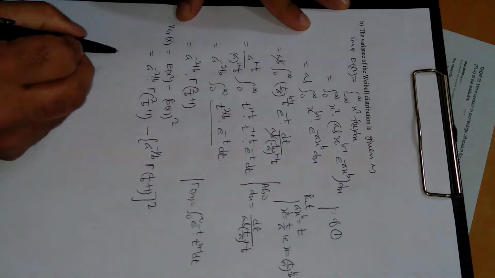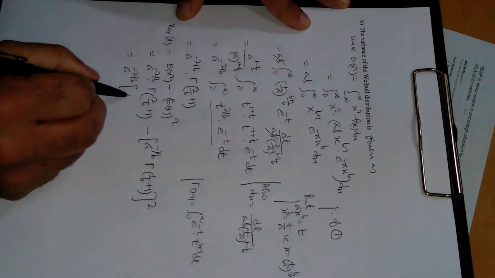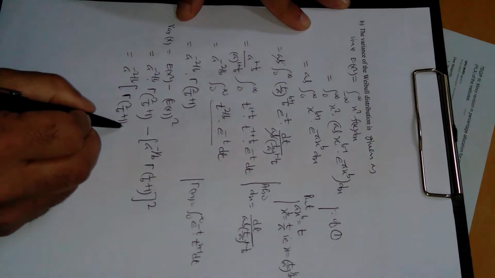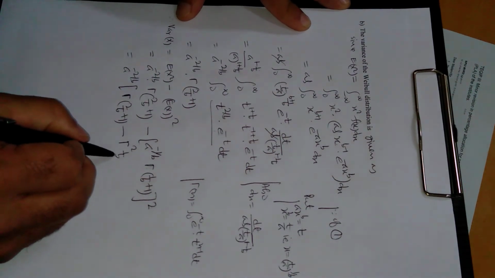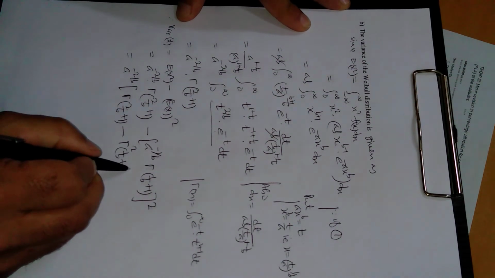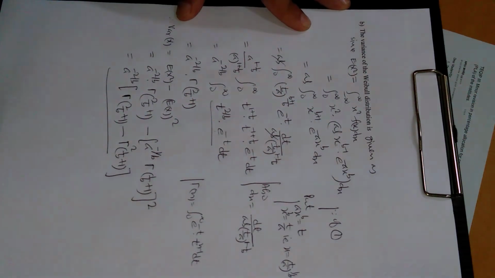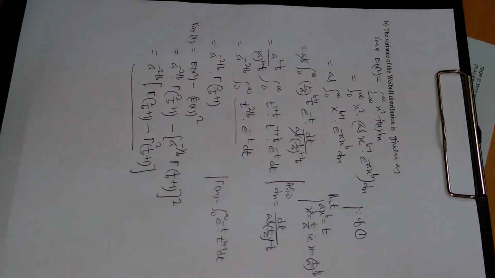So what is common between both of these two? a raised to power minus 2 upon b is common. Here we are left with gamma 2 upon b plus 1, and here this is gamma square actually, gamma square 1 upon b plus 1. This is square. So this is variance of x. So in this way we have evaluated mean and variance for both exponential and Weibull distribution.